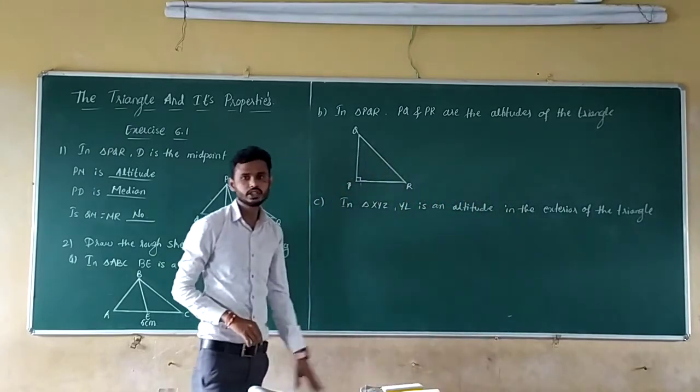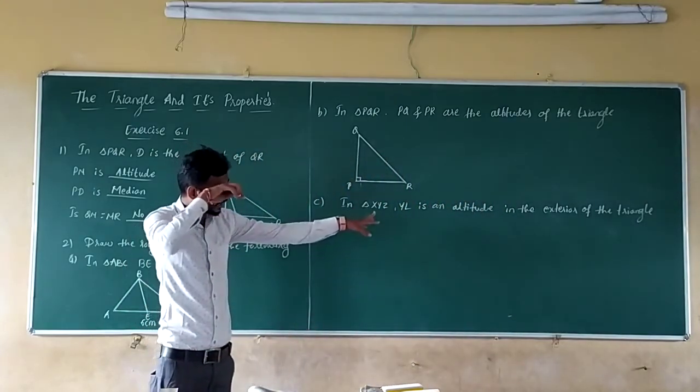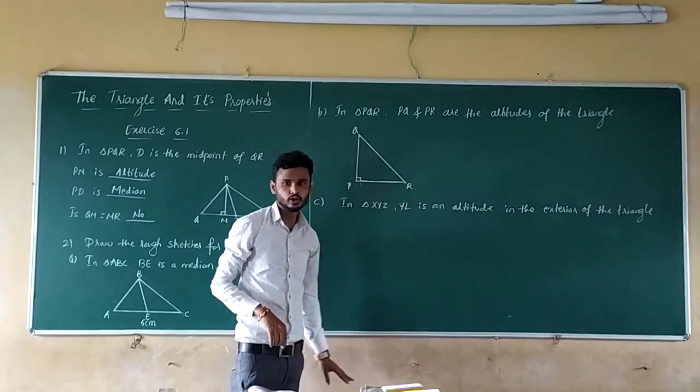Exterior means outside. So you should draw the altitude outside the triangle XYZ.